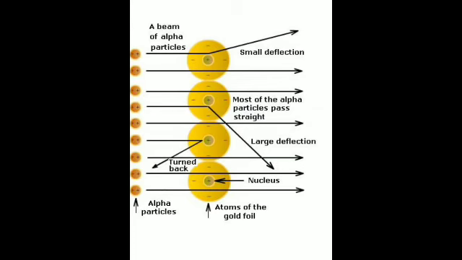And the third observation was that very few alpha particles, out of all these you can see only one there, so there must be many, but out of them very few particles completely rebound, that is, they come back or return along the same path on hitting the gold foil. You can see the back arrow over here. So this proves that the nucleus is very small in size, dense and hard.